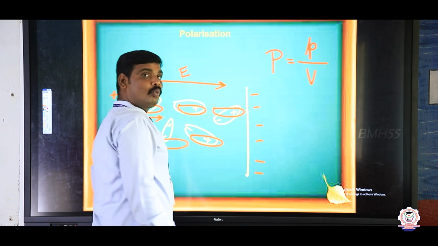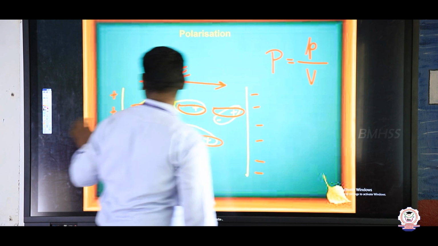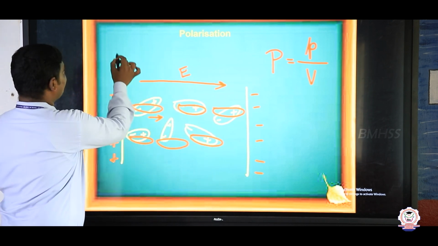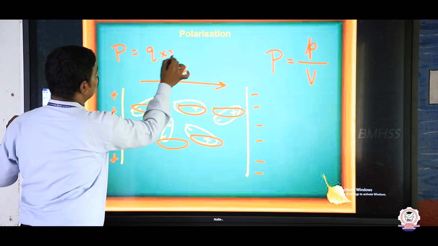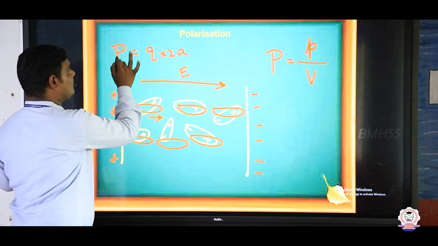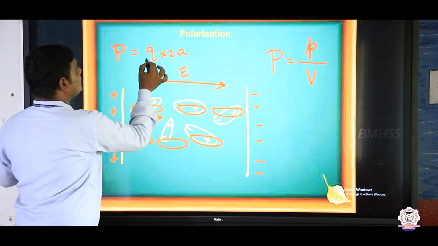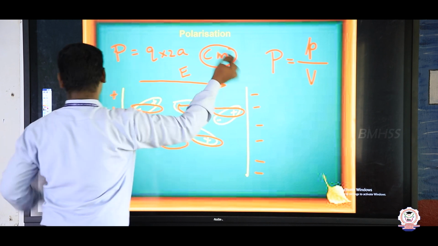You know very well the unit of dipole moment. What is the formula for dipole moment? p is equal to Q into 2a. This is the formula. The unit for dipole moment is coulomb meter. So now substitute here.